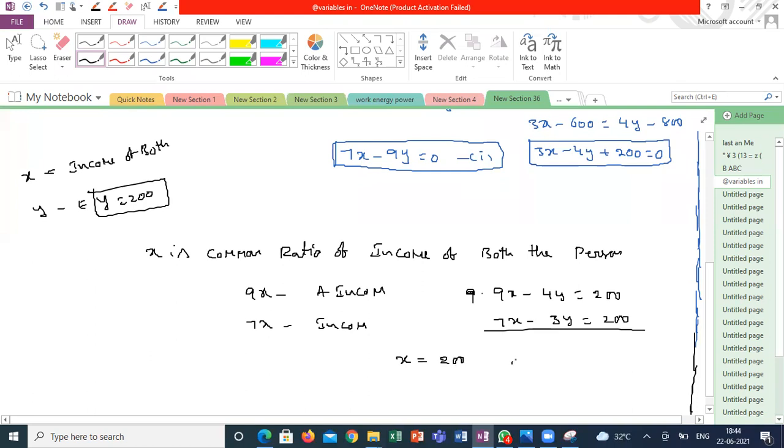200. So A's income is 1800 rupees, correct? Yes, sir. How much did you get for y? 400, sir. 400. So what is the meaning of y? No, it doesn't require it, correct? Yes, sir. They have only asked for the income. Income. 2800 rupees now.